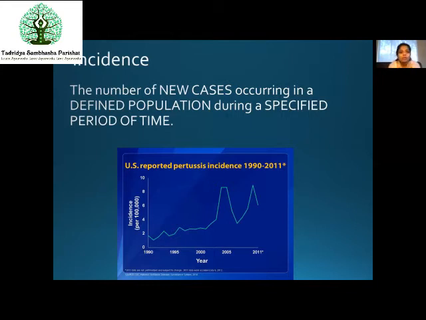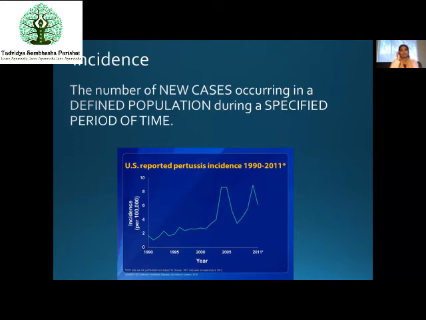Okay, so number of new cases occurring in a defined population. Every time, if the population is not mentioned, that means we have to define the population; they might say a given population. Sometimes they might not use the term population, but you have to know that every definition has these 3 components: person, place, and time, PPT. Remember this.